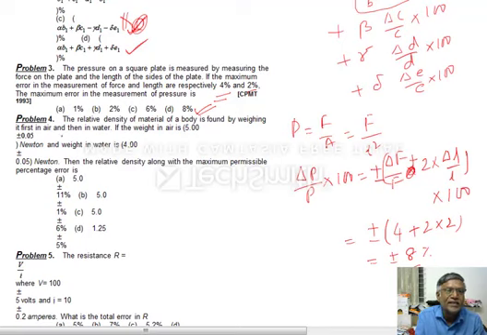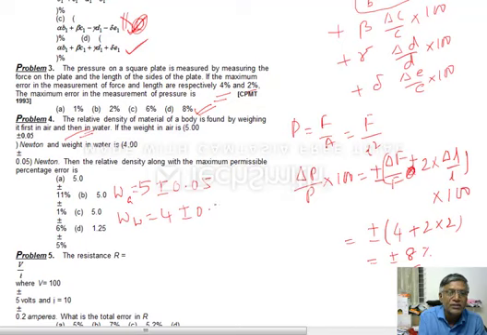See here, the relative density of material of a body is found by weighing it first in air and then in water. Measured first in air, then in water. If the weight in air is 5 plus or minus 0.05 Newton and weight in water is 4.00 plus or minus 0.05. See here, I will write the values: weight in air is 5 plus or minus 0.05, weight in water is 4 plus or minus 0.05. This is given to us.